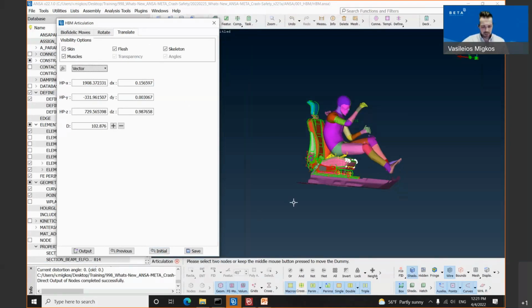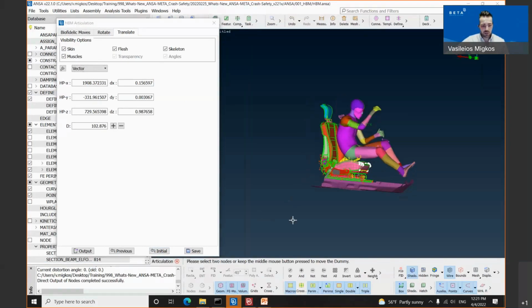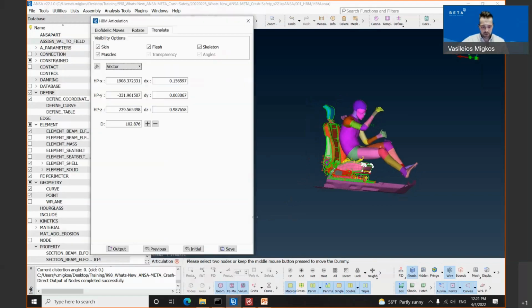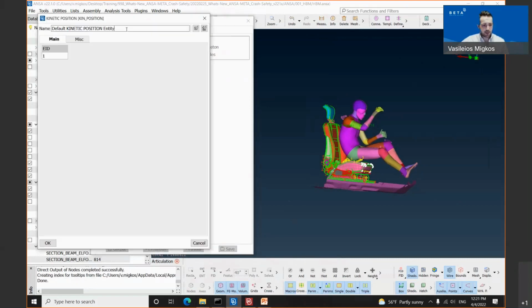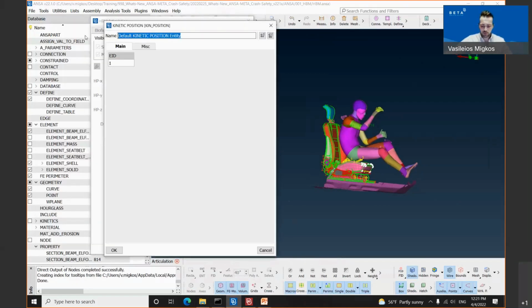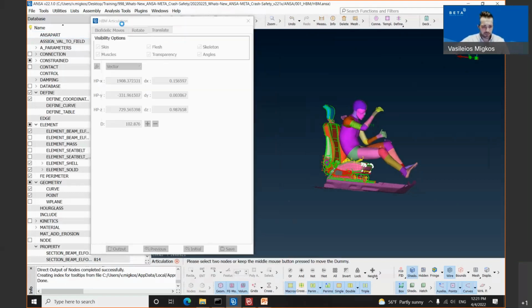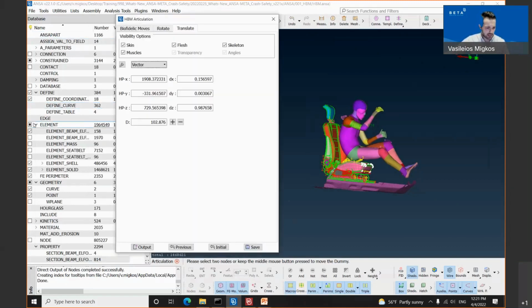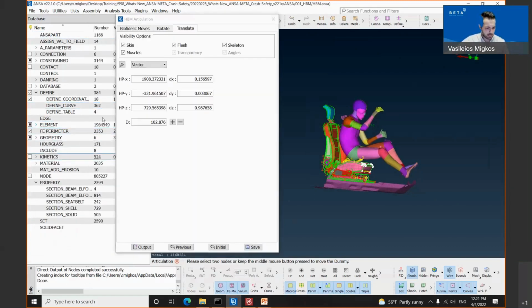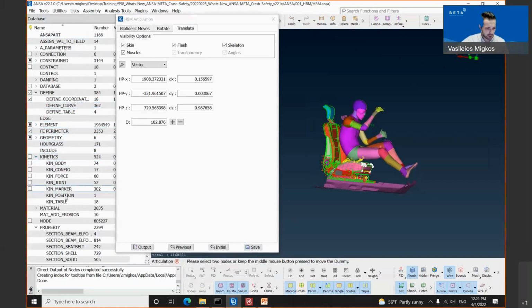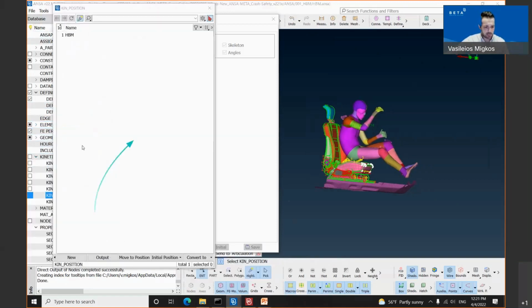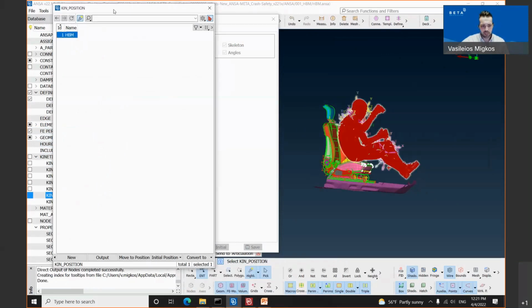Regarding the save button, it means that the tool saves a kinetic position which can be reached through the database. Let's perform this one. It opens up the kinetic position window. Let's type the name human body model and click the enter button. Once the kinetic position has been saved, you can inspect this position inside the database browser. In the group kinetics, there is a kin position. It opens up this window where we have successfully saved this kin position of our human body model.